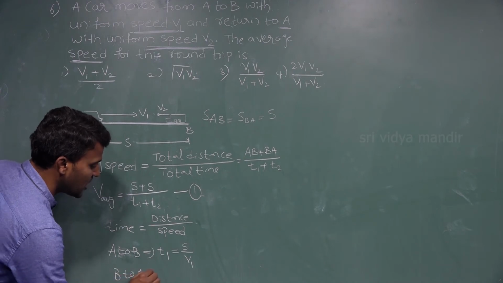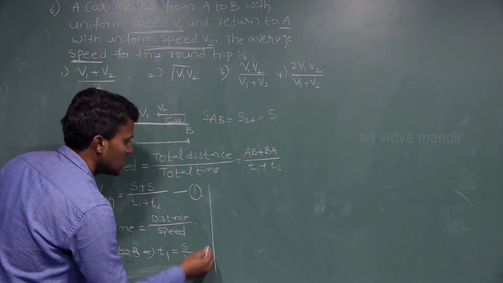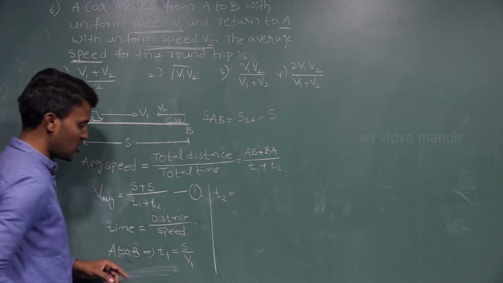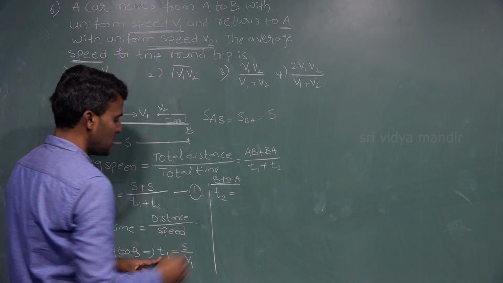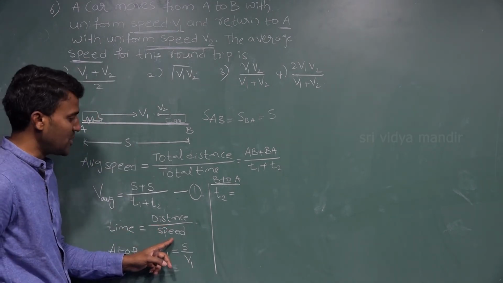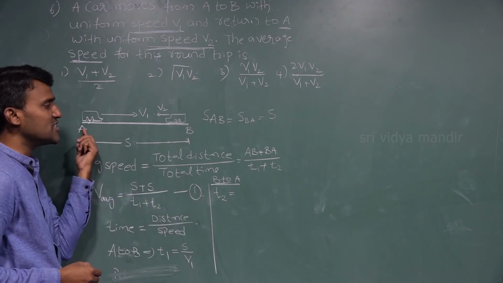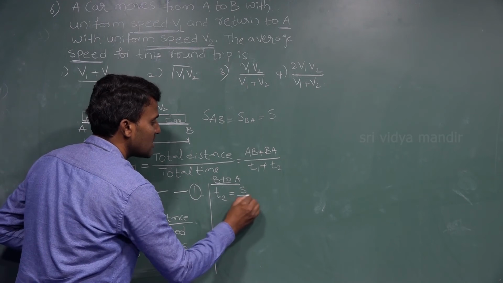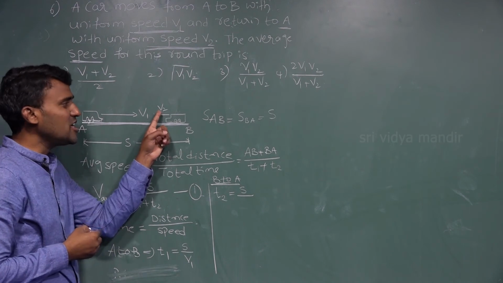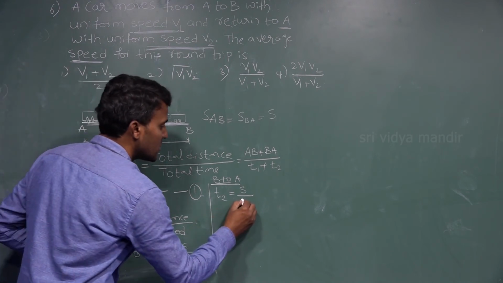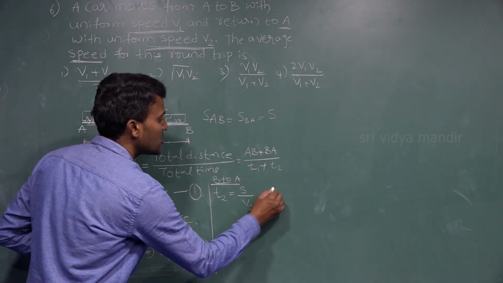Next, for B to A, the time is T2. So time is equal to distance by speed. For the B to A time interval I am taking T2, and the B to A distance is also the same, S, and when he returns to A, he maintains a uniform speed V2. So T2 is equal to S by V2. Now this is equation number 1, this is equation number 2, and this is equation number 3.